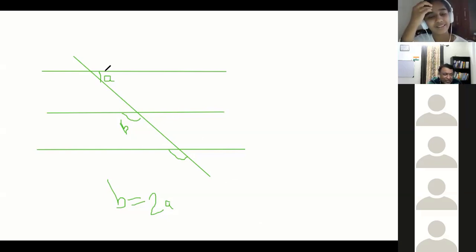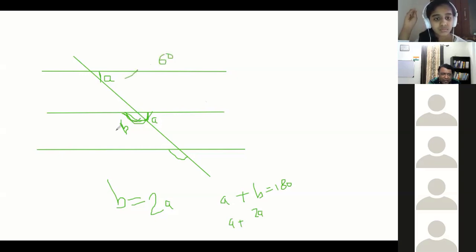See, now this is A. So this also will be A, right? So A plus B will be how much? 180. A plus B is 180. And we already know B equal to 2A. It's not a big algebra, it's just a normal thing. I put 2A here: 2A plus A, so 3A is 180. So A is 60. We got A as 60. So B is 2A, so 120. You can easily find out.